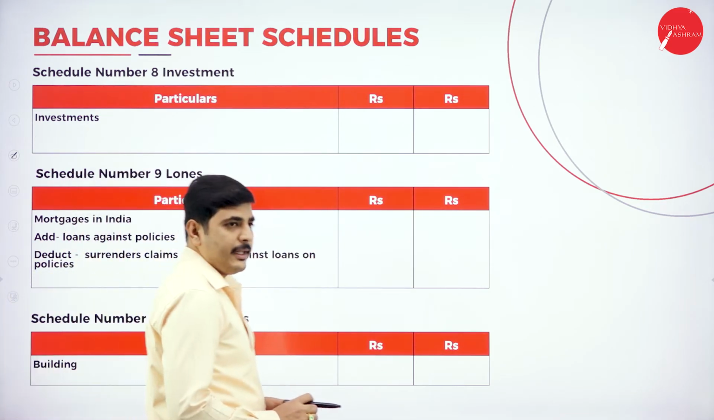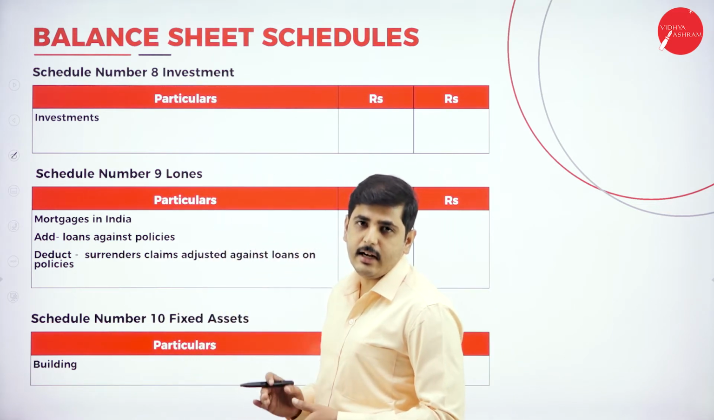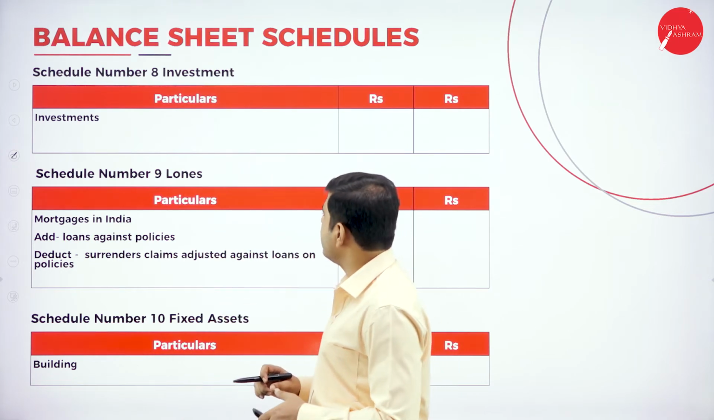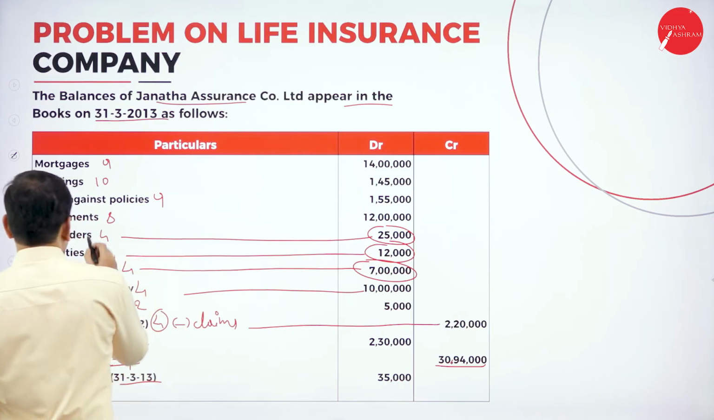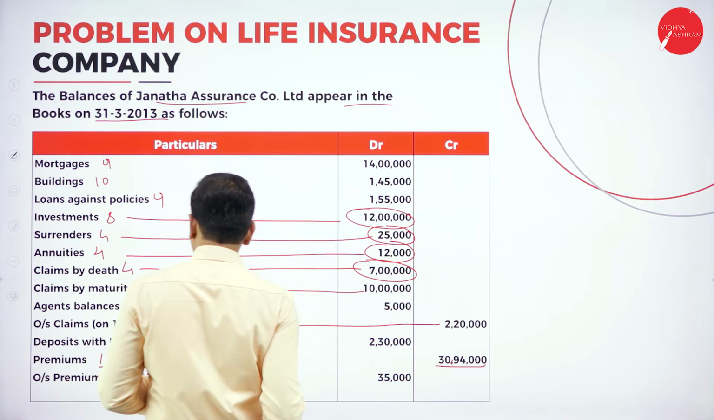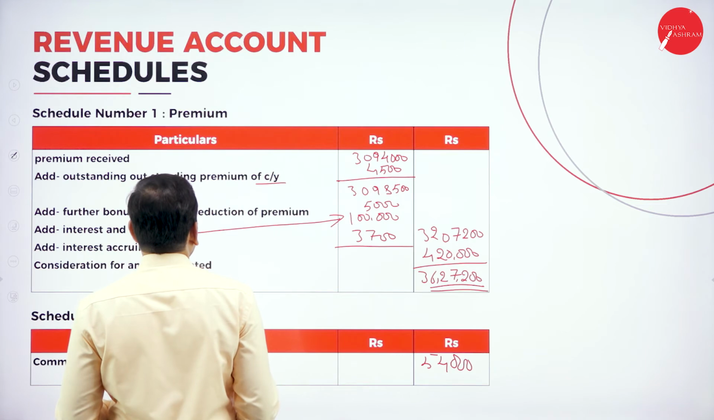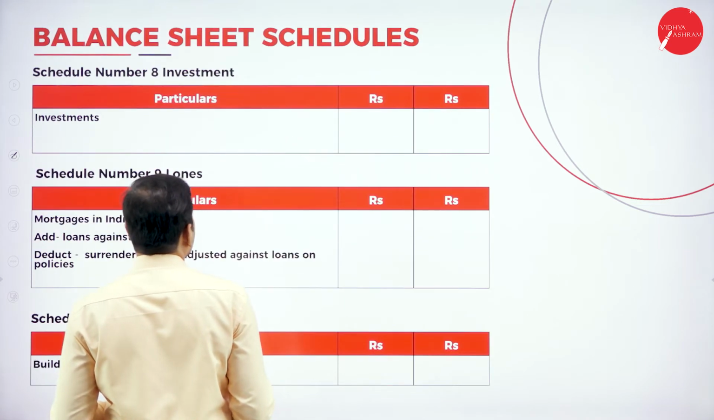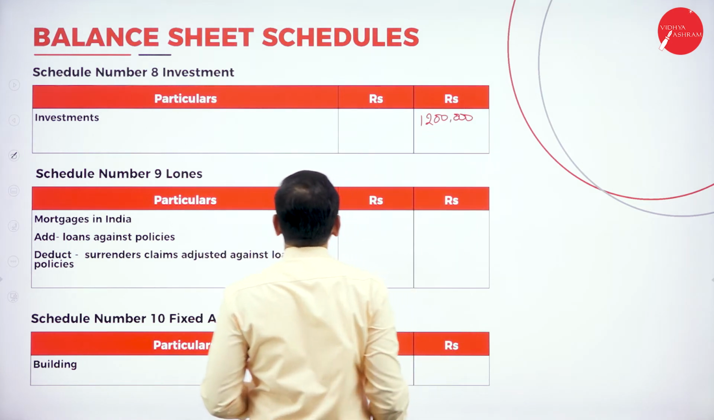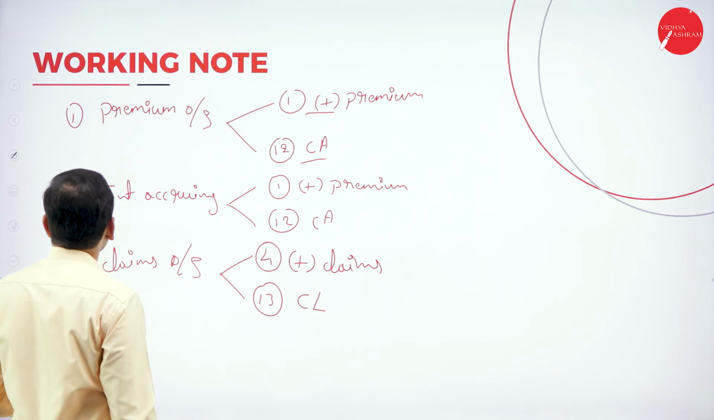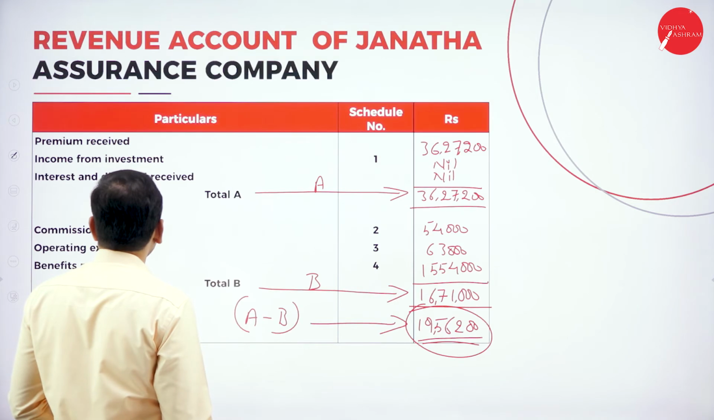The next schedule is schedule number 8, investments. You can add investment, and also if you have any outstanding interest on investment in the adjustment, we can add that also. Let's look at the investment. Investment is 12 lakh. We don't have any outstanding interest on investment, so we can directly write 12 lakh. We don't have anything in the adjustment regarding the investment.